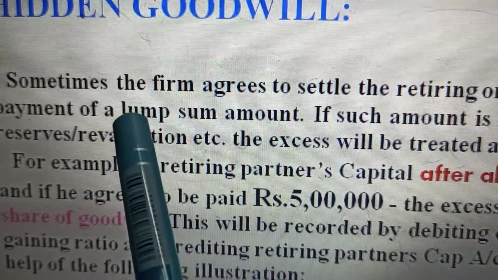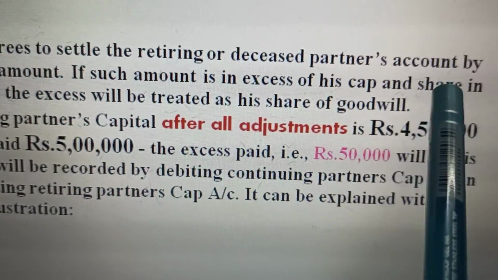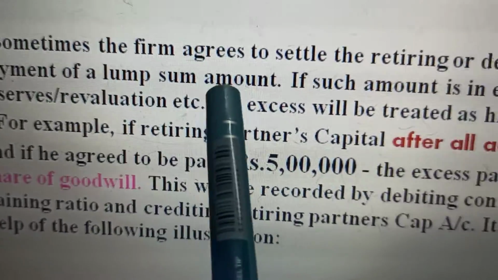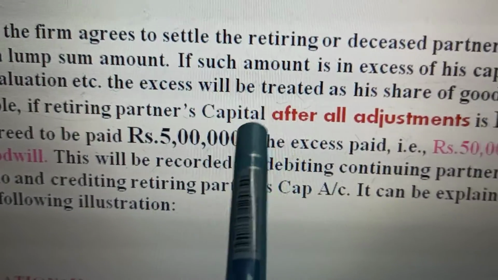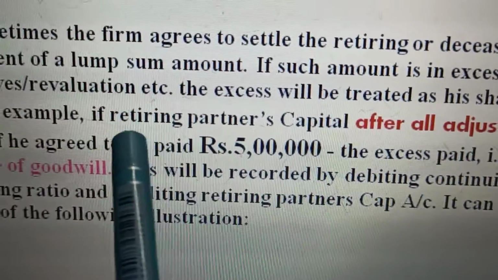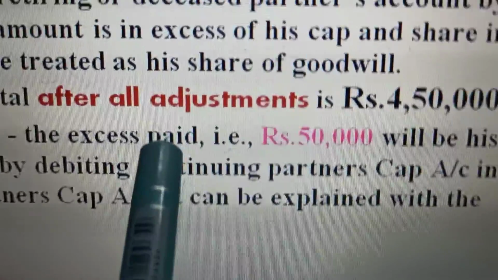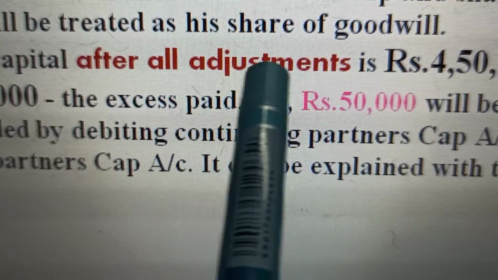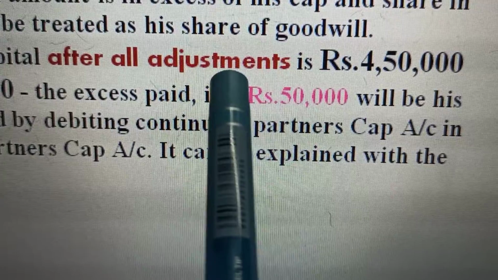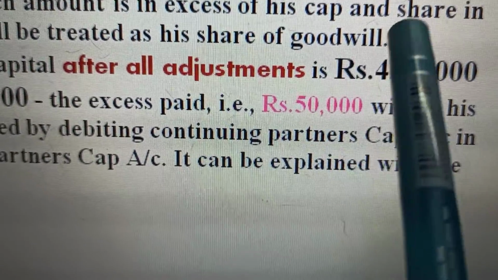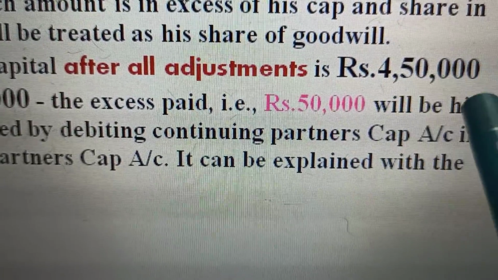Sometimes the firm agrees to settle the retiring or the deceased partner's account by payment of a lump sum amount. In case this amount is extra, see here I've written in bold letters, in case the retiring partner's capital, after all adjustments, is rupees 4,50,000. We make the revaluation account, we make the capital account. After all the adjustments, the retiring partner's capital comes out to be 4,50,000.